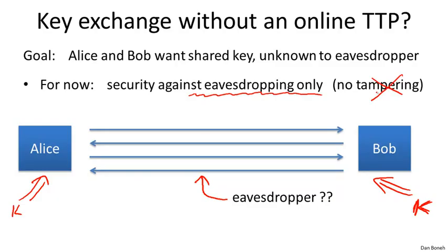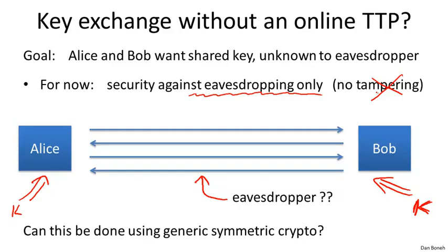We're going to look at a number of key exchange protocols in these settings, namely when the attacker is only eavesdropping on the conversation but cannot change traffic. And we're going to see three protocols that achieve this goal. The first question for this segment, though, is can this be done only using symmetric crypto? Can this only be done using block ciphers or hash functions or any of the tools that we've seen in the last 4 weeks?